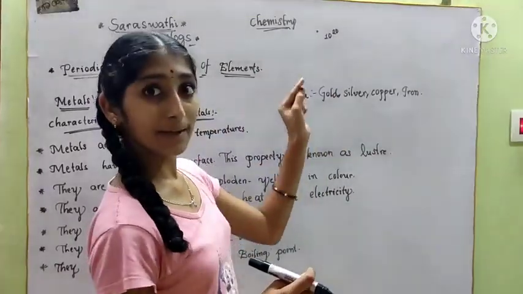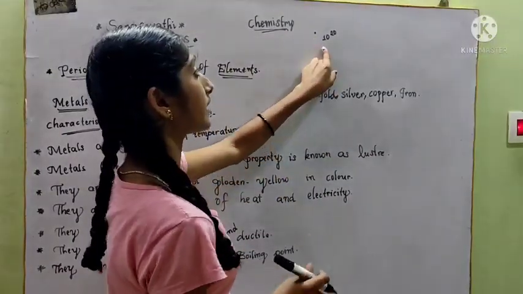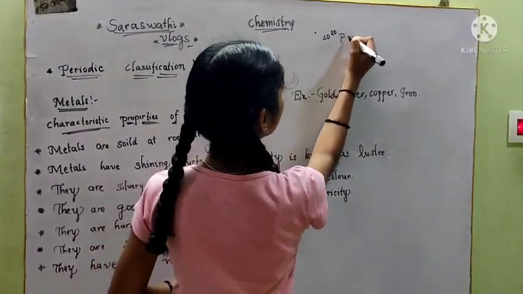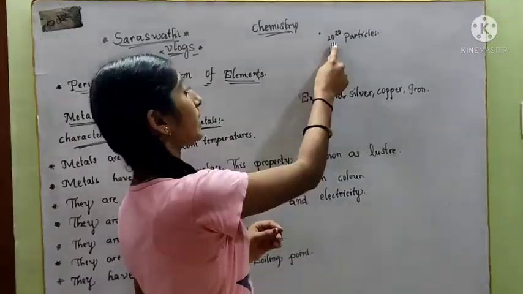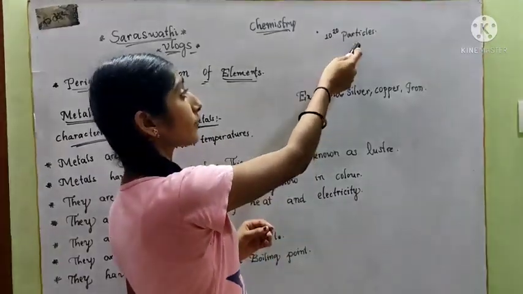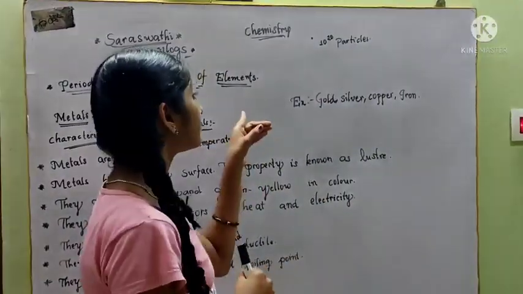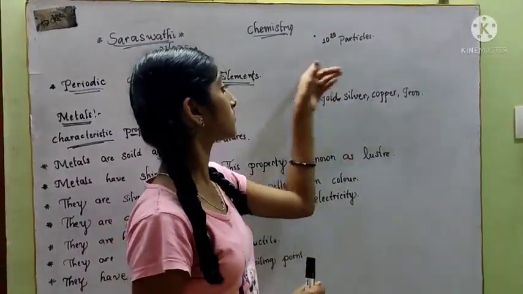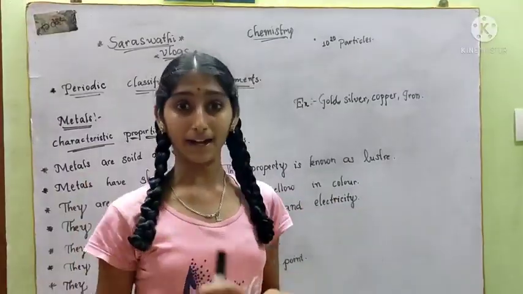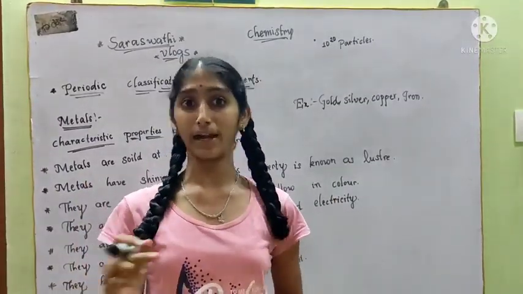Again, in this pull stop there are 10 to the power of 20 particles that we cannot see with our naked eye. This is formed with so many particles, and matter is made up of particles.